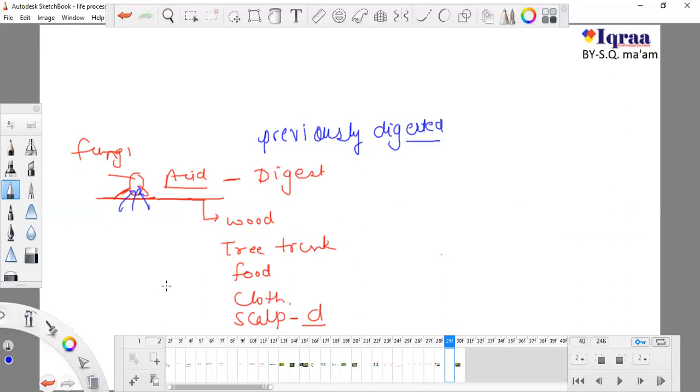So it digests food beforehand. This helps the fungus stay anywhere because it doesn't need to eat food first. It digests food beforehand by secreting acid. The basic reason that fungi can grow each and everywhere is the acid which is secreted by fungi. So this is known as external digestion.